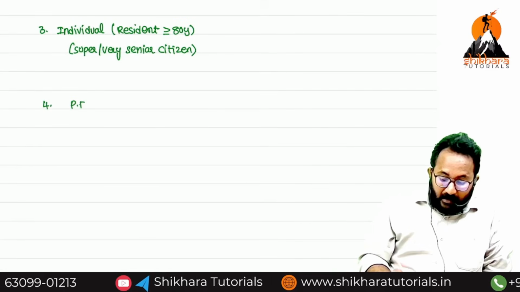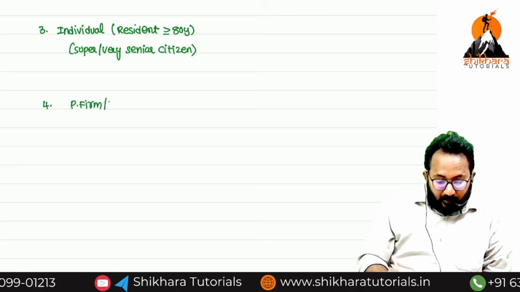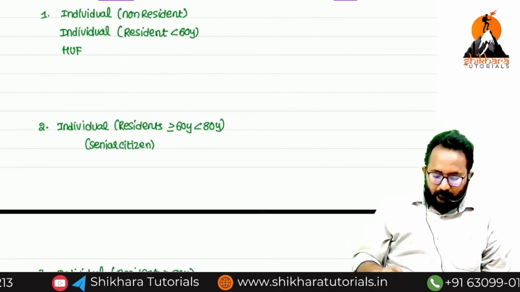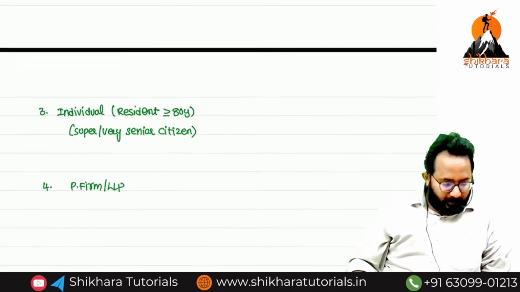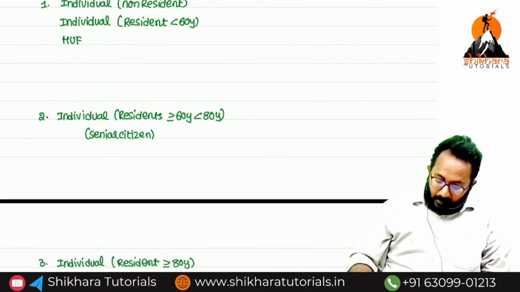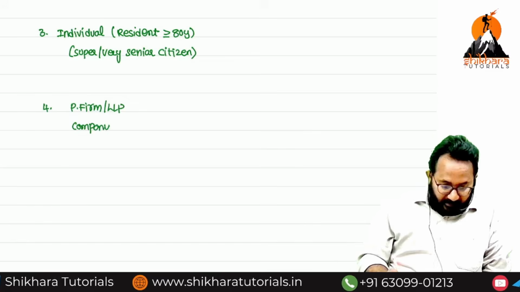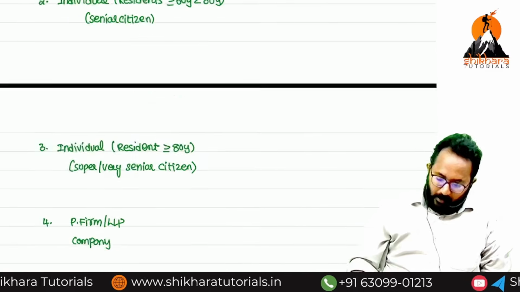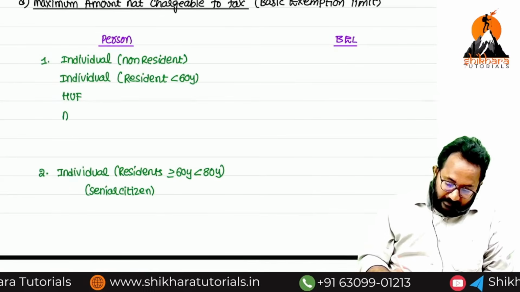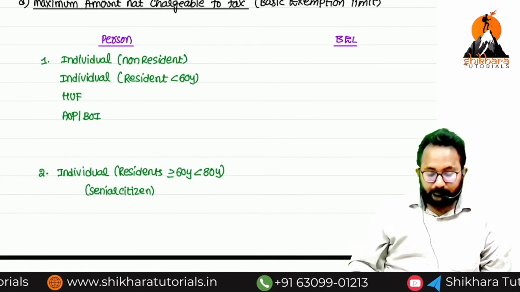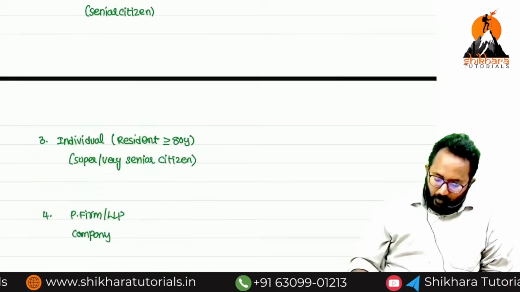Next, we have partnership firm, LLP. Please check the person definition. All we are going to write. Individual is over, HUF is over, partnership firm is over. Next one, company. Okay, in the fourth category I have written company. Next one, AOP, BOI. I am writing in the first category. Next one, local authority.